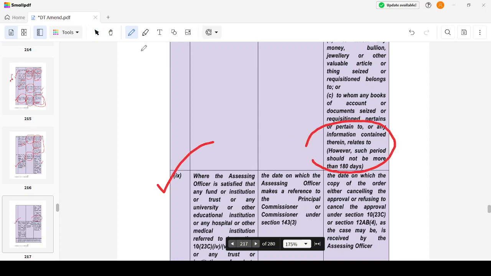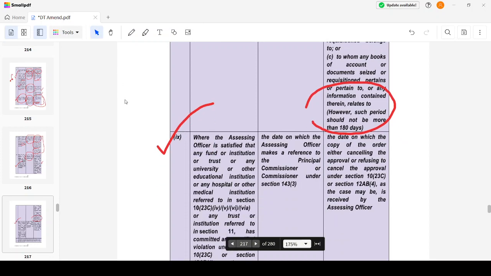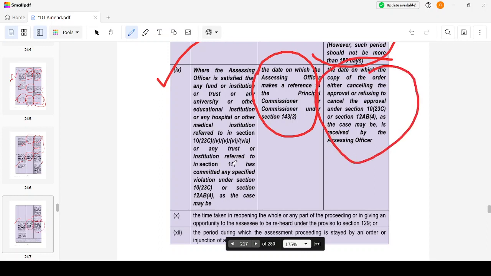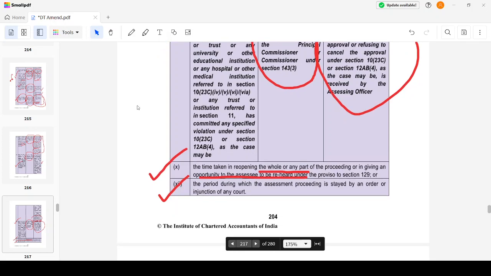Where the assessing officer is satisfied that any fund or institution or trust or any university or hospital, those under section 10, or any trust referred to in section 11, has committed a violation, then the period from the date on which the assessing officer makes a reference to the PCIT or CIT till the date on which the copy of the order is received will be excluded. Time taken in reopening the whole or any part of the proceeding, or in giving an opportunity to the assessee to be reheard, will be excluded. The period during which the assessment is stayed by an order or injunction of any court, the stay period, will be excluded.